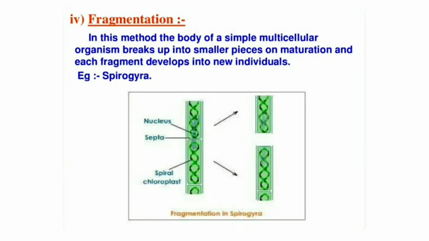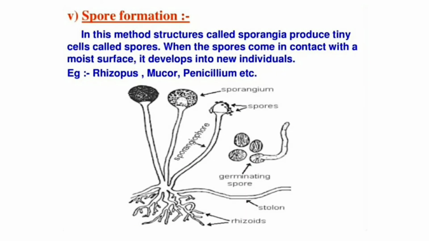Fragmentation. In this method, the body of a simple multicellular organism breaks up into smaller pieces on maturation, and each fragment develops into a new individual. Example, Spirogyra. Spore formation. In this method, structures called sporangia produce tiny cells called spores. When spores come in contact with a moist surface, they develop into new individuals. Example, Rhizopus, Mucor, Penicillium, etc.